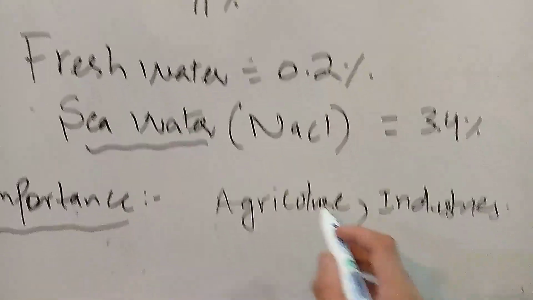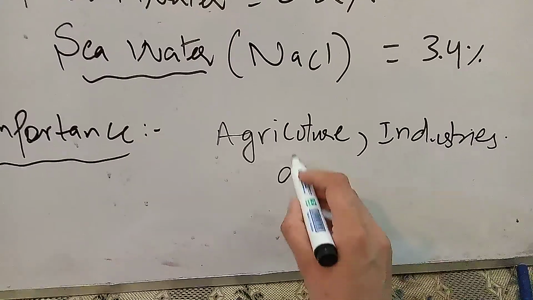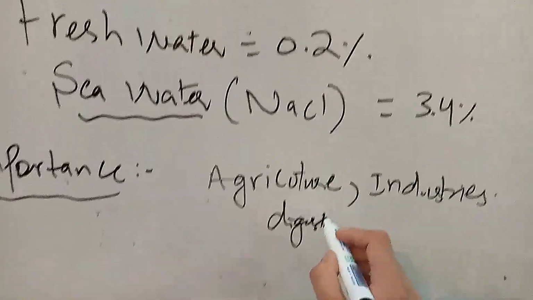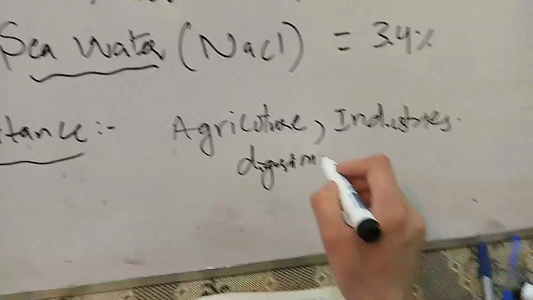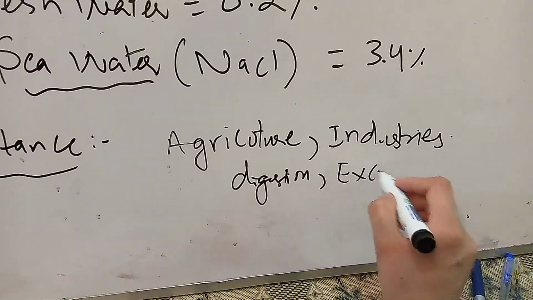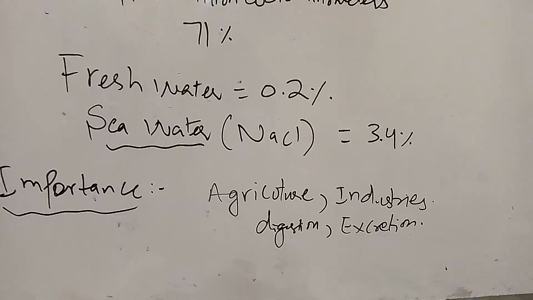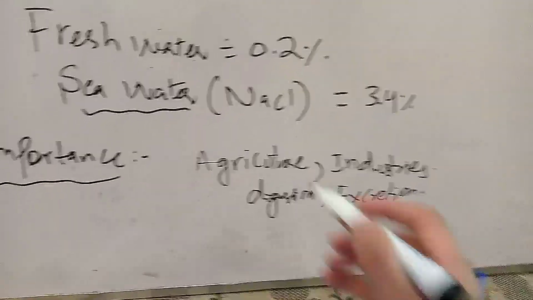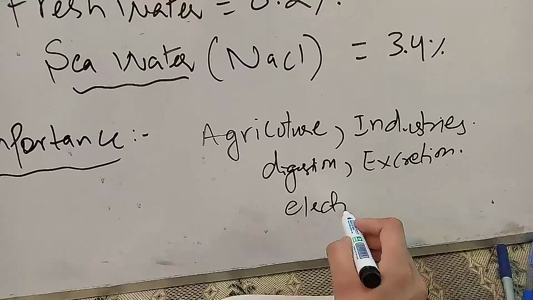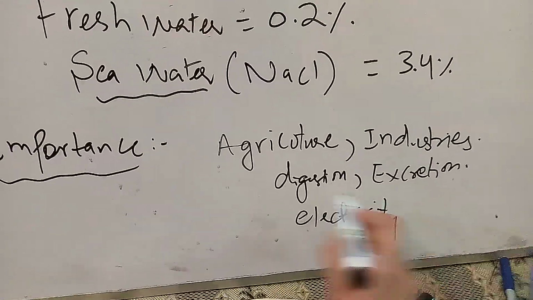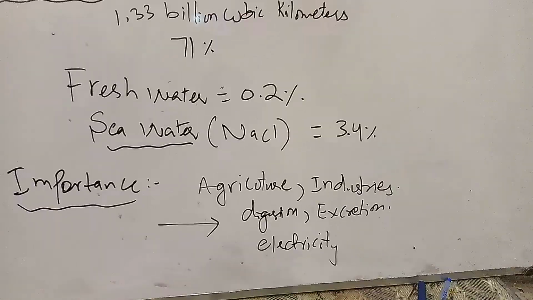Water is also very important to carry out different processes, for example digestion and the removal of waste material through the body, that is excretion. We also need water for our household activities, and water is also important for the generation of electricity. So these are some uses and importance of water.